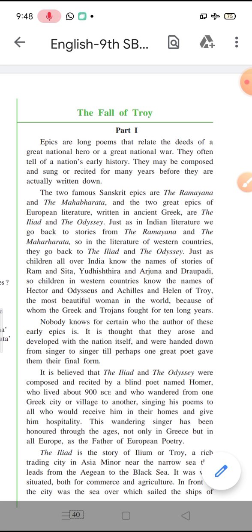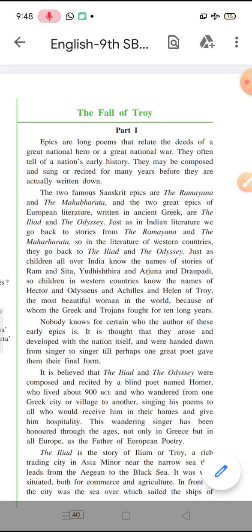They tell us about the great deeds of great leaders, or about a very huge war, and all about the circumstances and the situation of the war. These are usually called epics, and this is a part of the Iliad, a Greek epic.